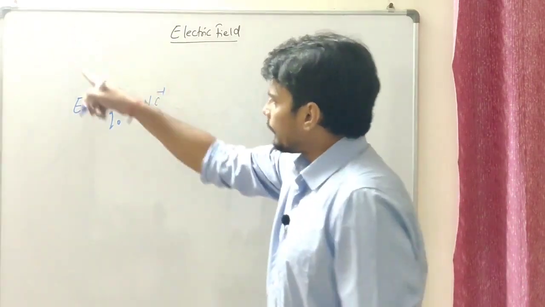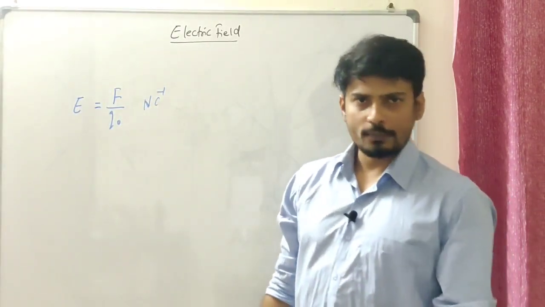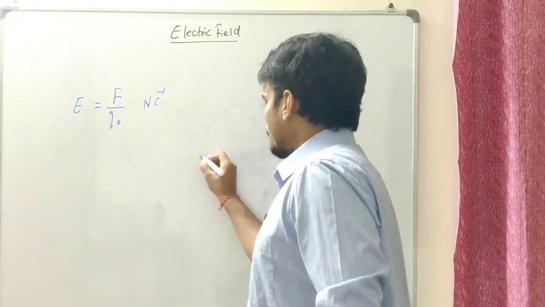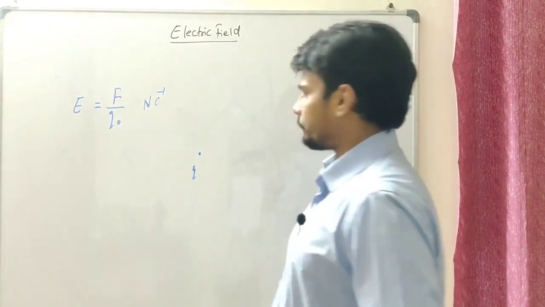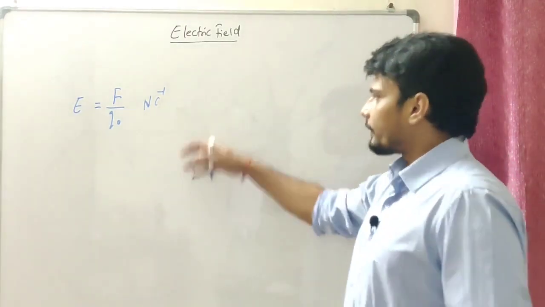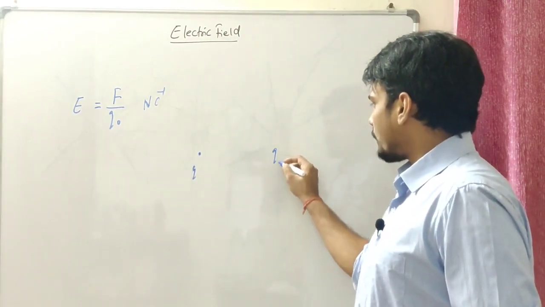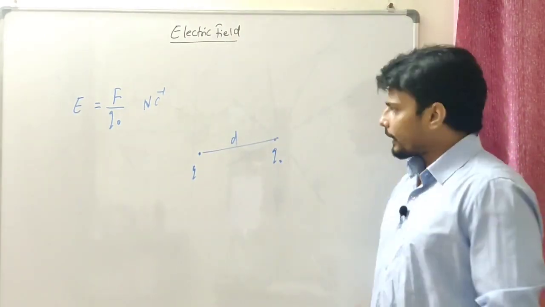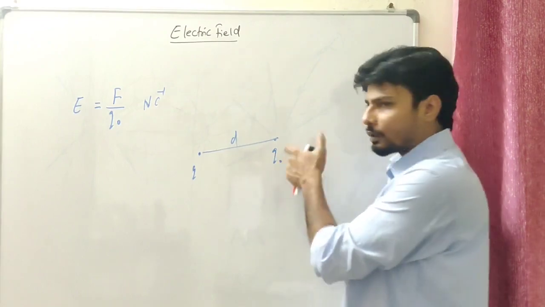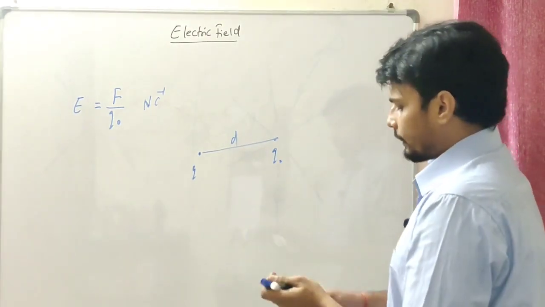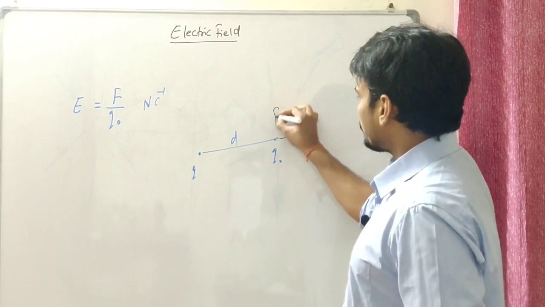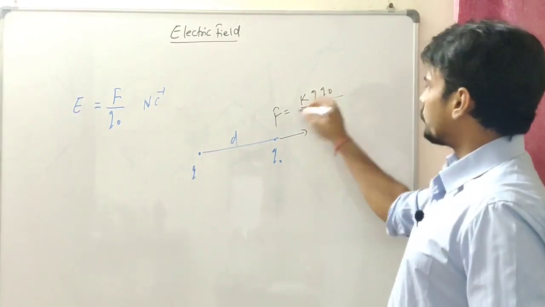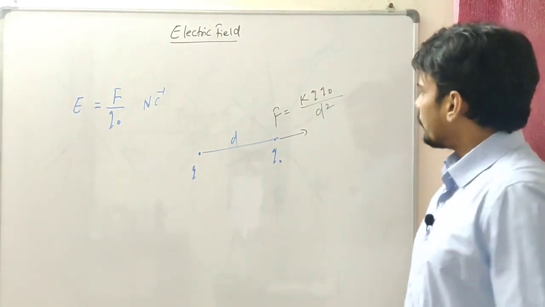Okay, we have already learned about the force from Coulomb's law in the previous lectures. All right, so let's have a charge Q over here. It's actually creating a field around it. Let me have a test charge Q naught over here at a distance of, let's say, d. I just want to find the force experienced by this Q naught. Fair enough? We know that the force at this particular point, F, is given as kQQ naught over d square. From Coulomb's law we have already seen this. So this is the force over here.